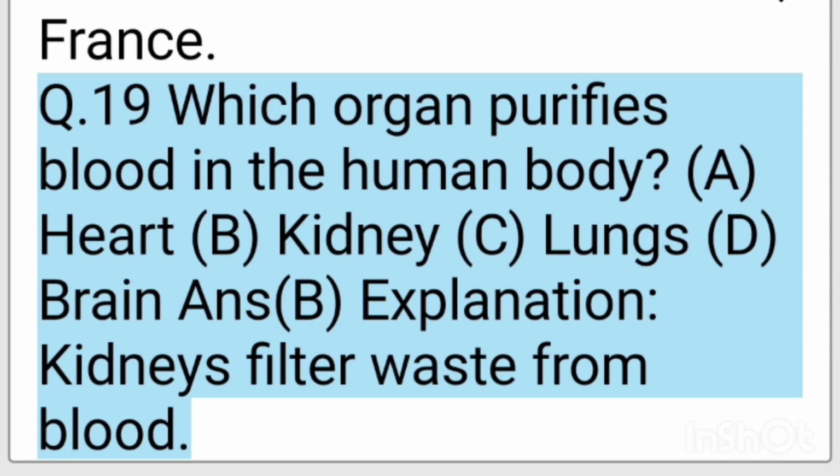Q19. Which organ purifies blood in the human body? A. Heart. B. Kidney. C. Lungs. D. Brain. Ans. B. Explanation. Kidneys filter waste from blood.